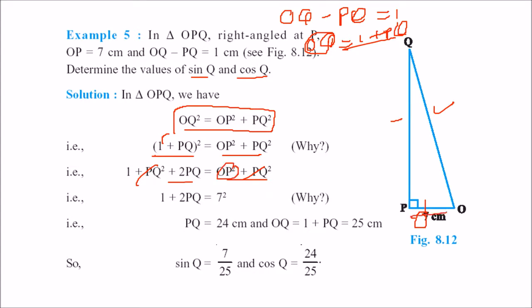OP is nothing but 7. 7 square is 49. Take 49 minus 1, which is 48, divided by 2. You will get 24. And you can find OQ also, so this will be 25. So PQ has become 24, OQ has become 25, and OP is 7. So sin Q and cos Q can be found easily. Sin Q is 7 by 25 and cos Q is 24 by 25.